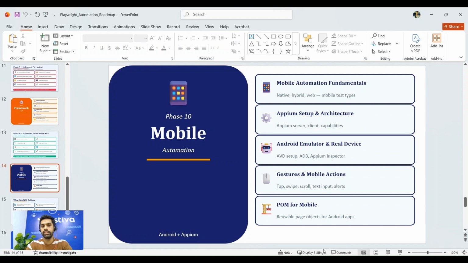We will be learning the native, hybrid, and web mobile test types, what the Appium server, client, and capabilities are, and then emulator and real device, how we test that, gestures and mobile applications. Like in mobile actions, we have tap, swipe, scroll, and next we have POM for mobile. As we had POM structure for web automation, we have something for mobile as well.